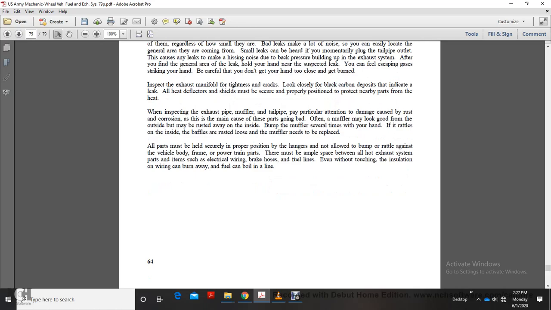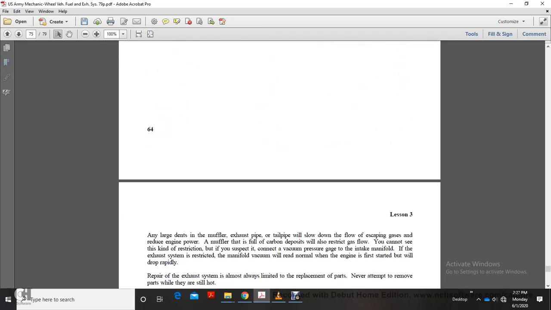All parts must be held and secured in the proper position by hangers, not allowed to bump or rattle against the vehicle body, frame, or powertrain parts. There must be ample space between all hot exhaust system parts and items such as electrical wiring, brake hoses, and fuel lines. Even without touching, the insulation on the wiring can burn away and the fuel can boil in the line.